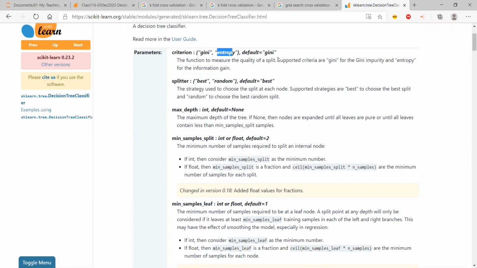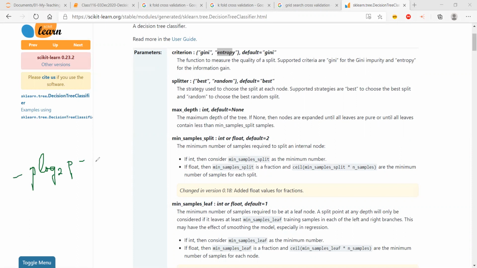So in the case of Gini, the Gini index or Gini value, let me first recall entropy. In the case of entropy, what did we do? We took the probability p and multiplied it by log base 2 of p. This is for the positive class, right?